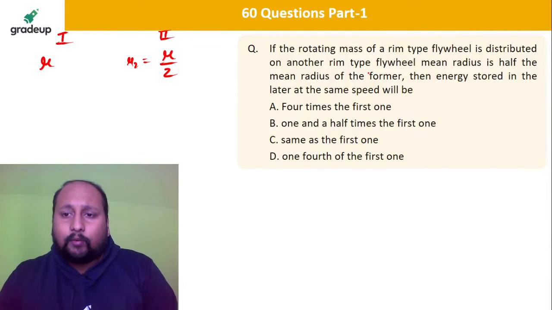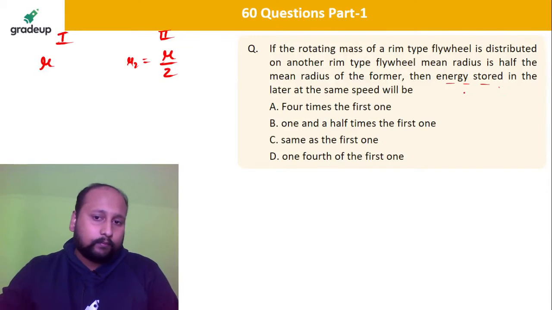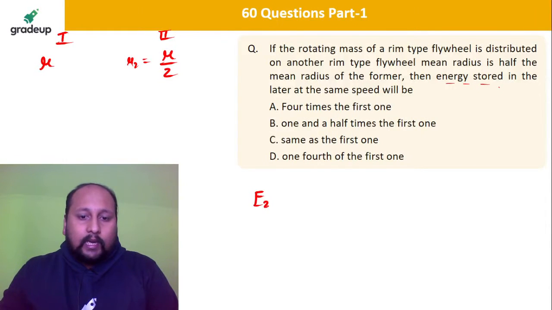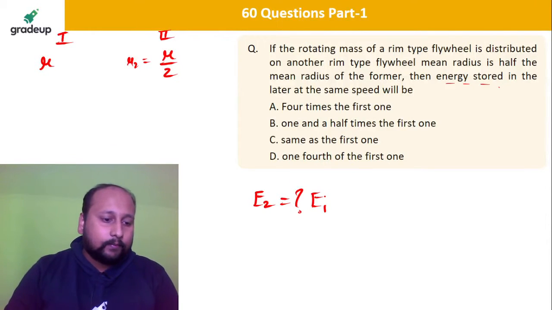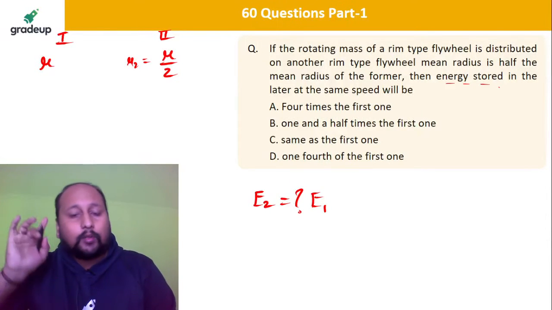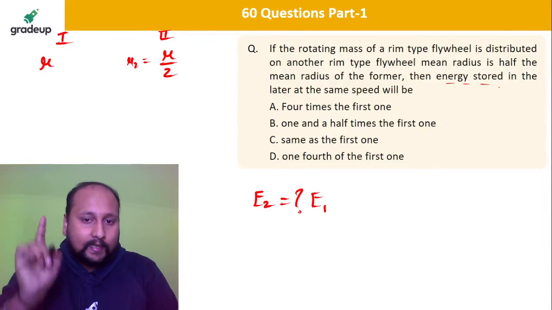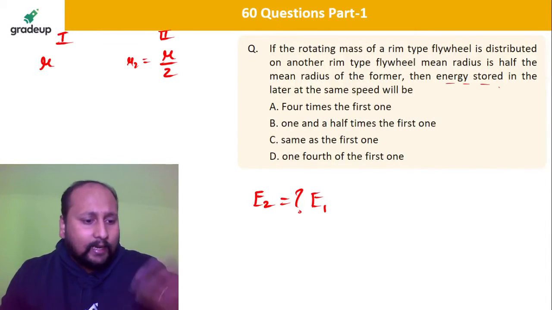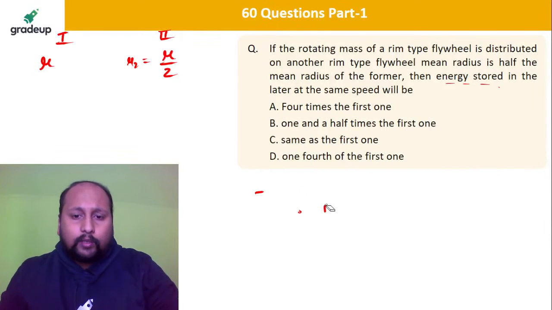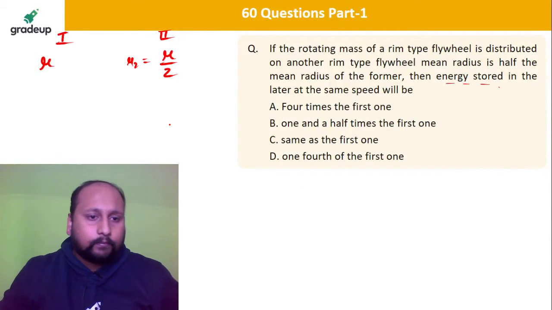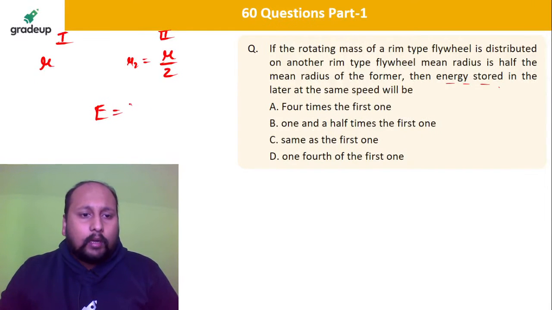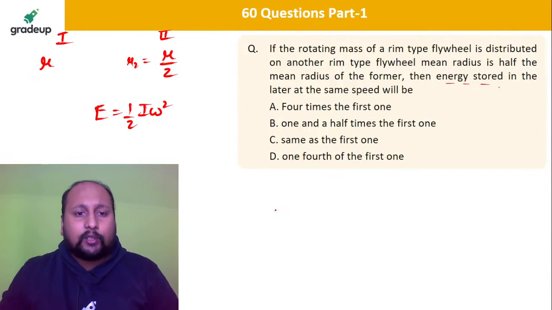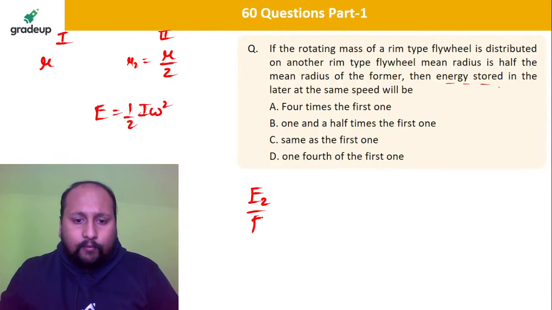You have to calculate the ratio of the energy stored at the same speed. So they are basically asking E2 is equal to how much times E1. That's the question they are asking. Let's see who will be responding. What is energy, my dear friends? Half I omega square, that is the formula. So E is equal to half I omega square. Let's take the ratio.